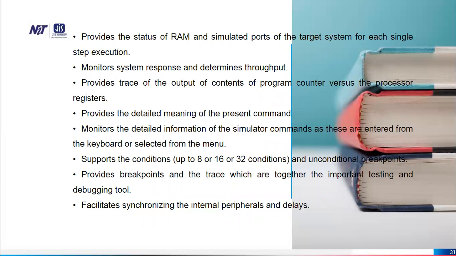Provide a trace of the output of the content of the program counter versus the processor register. Provide the detailed meaning of the present command. Monitor the detailed information of the simulator commands as these are entered from the keyboard or selected from the menu. Support conditional and unconditional breakpoints. Provide breakpoints and the trace, which together are important testing and debugging tools. Facilitate synchronization of the internal peripherals and delays.